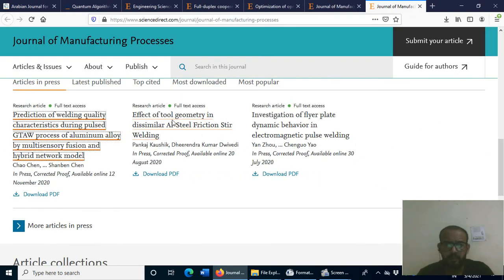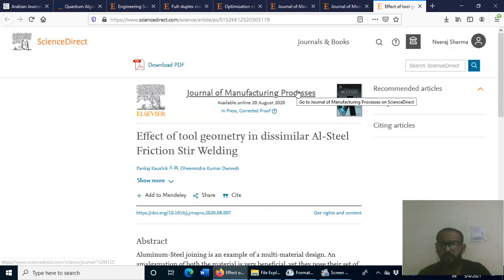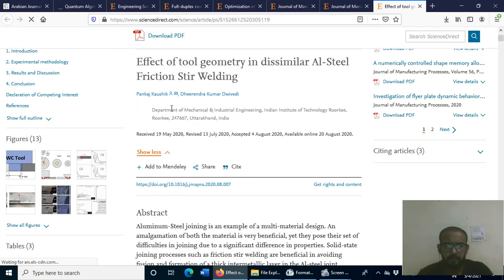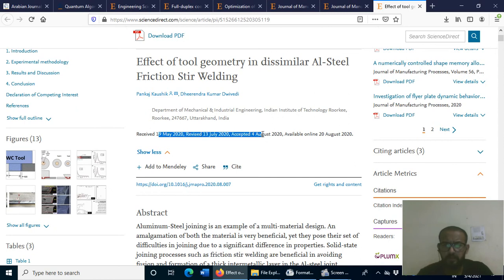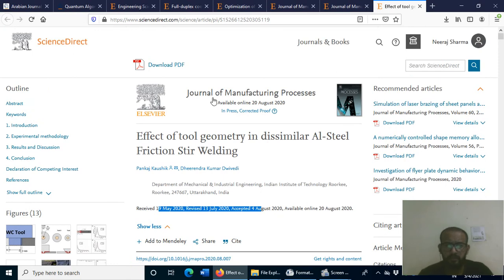We can check another. If we check this article, you should check at least 4 or 5 articles. 19th May 2020, then revised in July and August, and accepted. So we can say it is taking approximately 3 months. I think this journal is fast compared to other journals. If it goes to the review process, then we can say the journal is very good, because it is published within a span of 3 months.